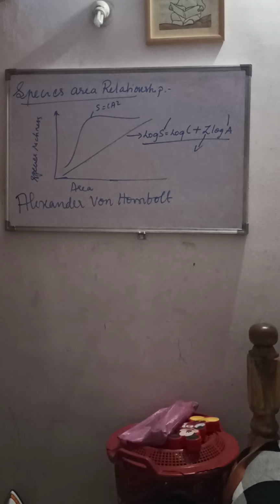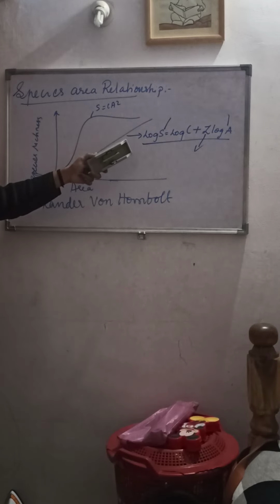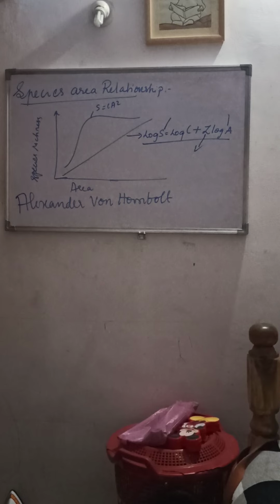So what is the equation? That is log S equals log C plus Z log A. As I told, on a logarithmic scale, the relationship between species richness and area is a straight line, described by the equation log S equals log C plus Z log A. However, for a very large area like the entire continent, the slope of the line is steeper. Have you understood this species-area relationship?